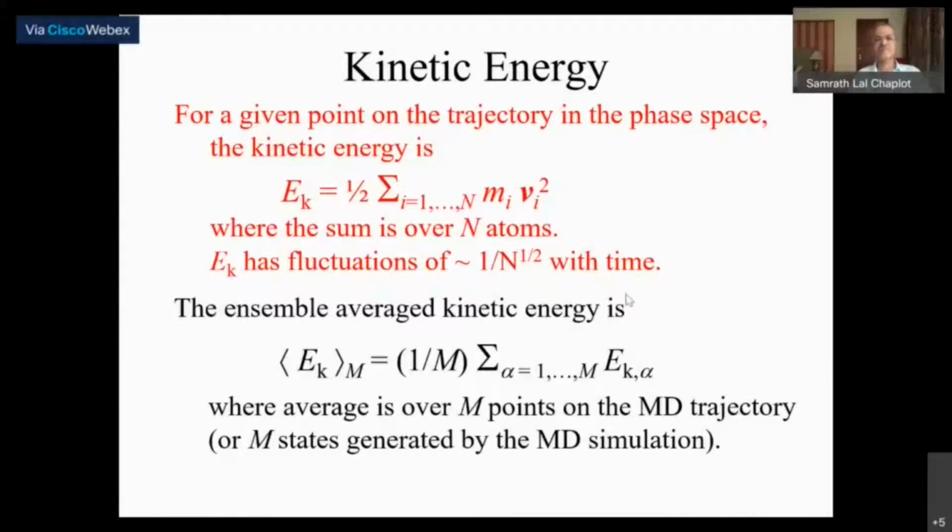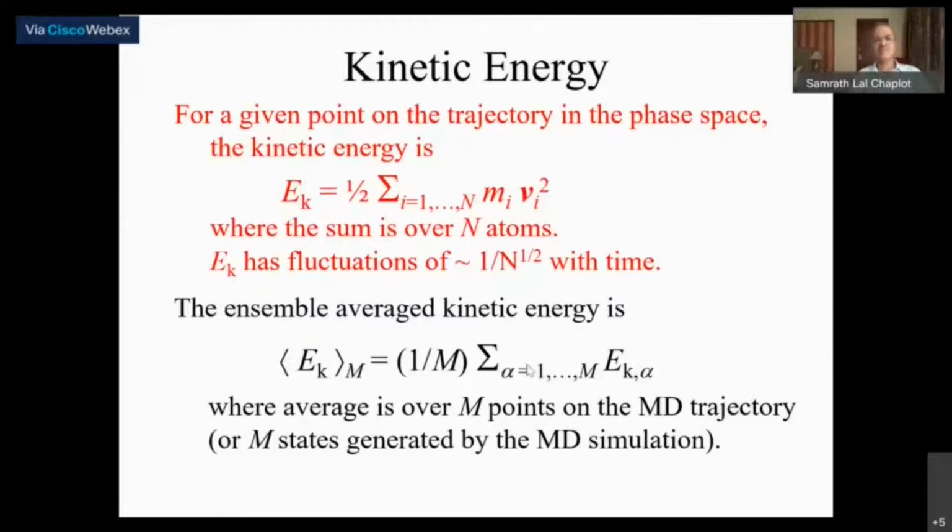of the order of 1 by root of n with time, because it's a finite system. But this quantity gives a good feel whether it is varying a lot or not. If the variations are smaller than this or around this, or not much more than this, then you're okay, in the sense that you have a system in equilibrium. If not, then one has to see what exactly we are looking at.